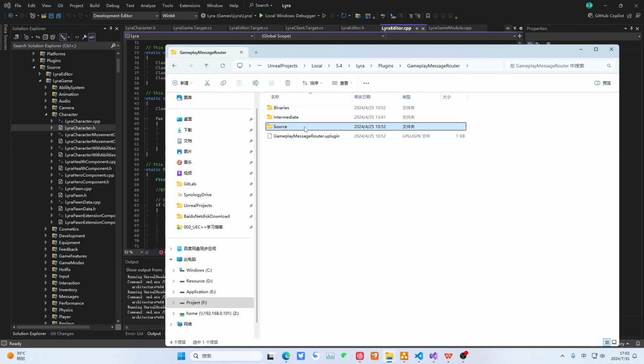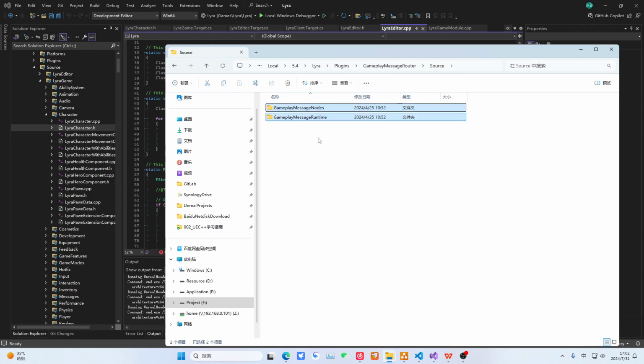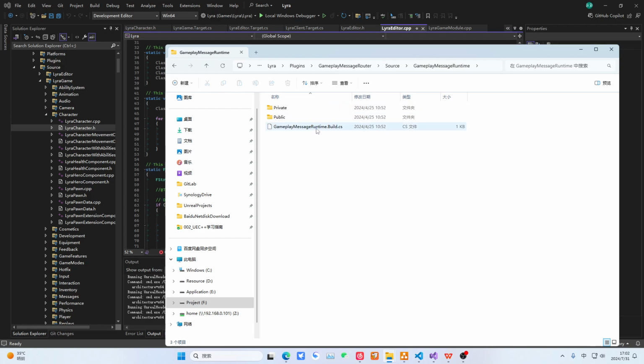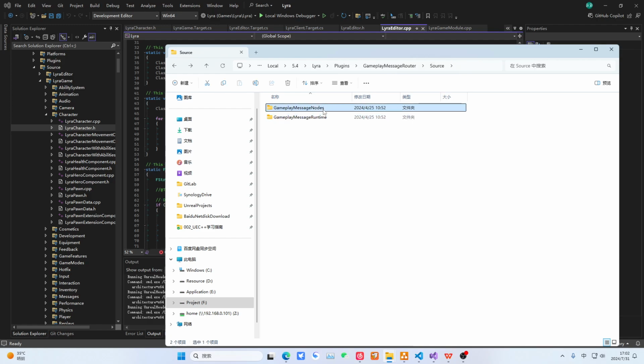The plugin source code is placed here. This is the customized intermediate file. We'll talk about it later. And you'll notice there are two folders here. Actually, these are two modules. You can see this is the game message runtime module. This is the code inside it. Okay, no problem. Similarly, this one is called game safety loaders. This is the loaders module. So these are modules of the project plugin.